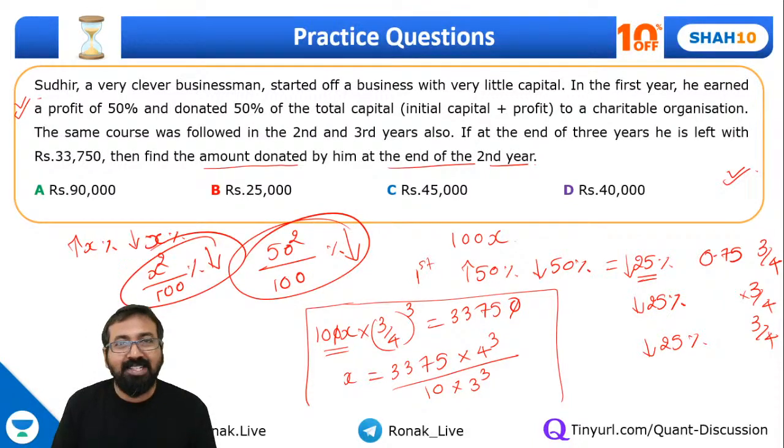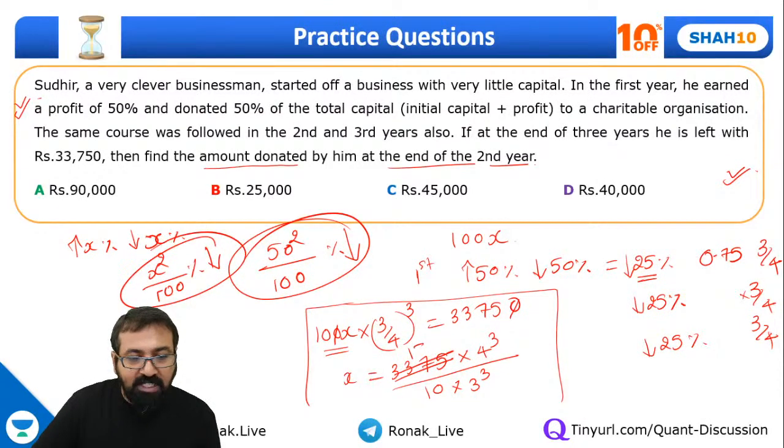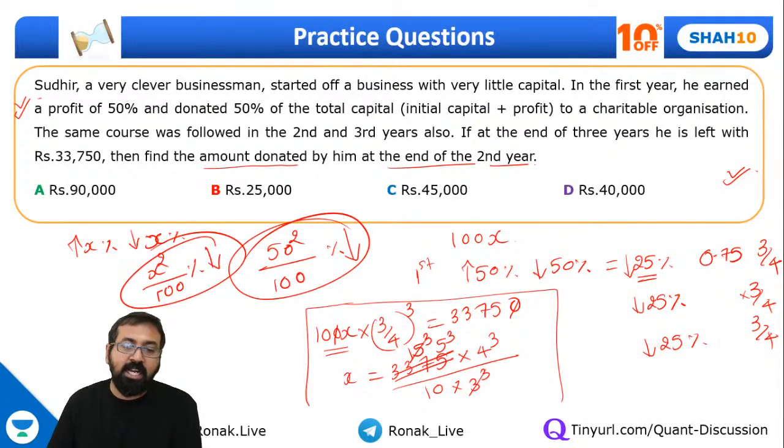So leftover is 3/4, correct. So I'm writing leftover part. Reduction part is 25%, so leftover part is 75%, correct. Now guys, please understand, this is nothing but 15 cube. 15 cube is nothing but 5 cube into 3 cube. So this 3 cube and 3 cube will get cancelled off. You'll be getting 5 cube.